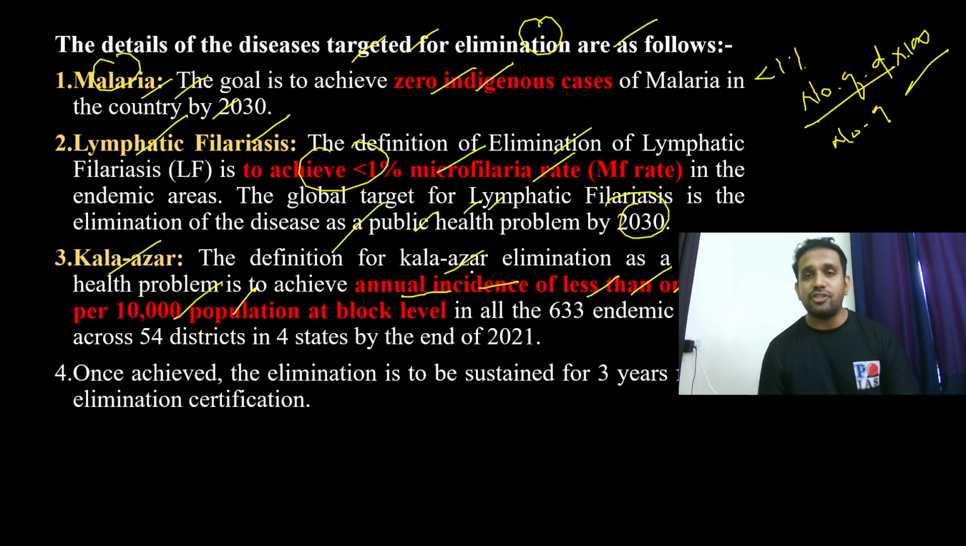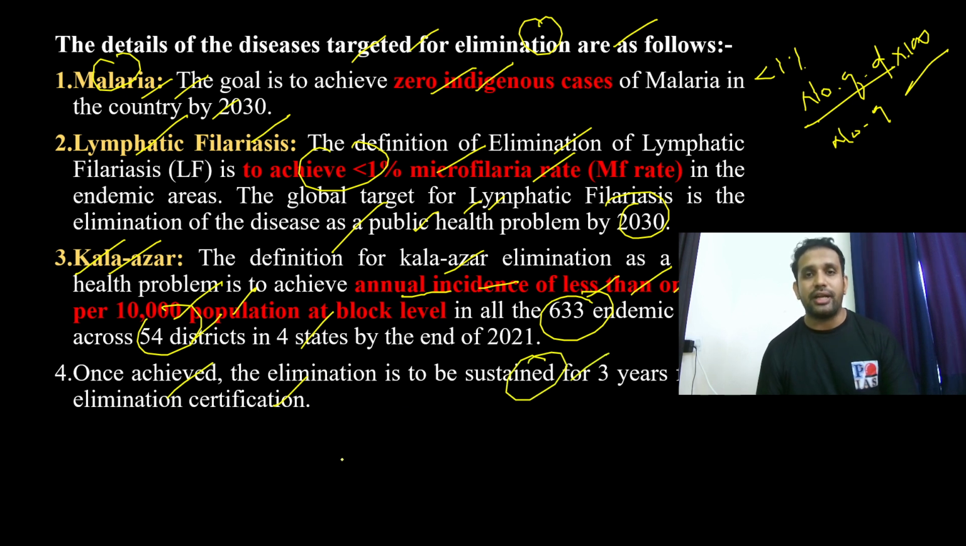At the block level, Kala Azar has been more prevalent in some of the endemic blocks. There are 633 endemic blocks having high incidence of Kala Azar, across 54 districts, and 4 states, the empowered action group states, UP, Bihar, Chhattisgarh and so on, where you see this disease more prevalent. The moment we achieve Kala Azar elimination, that status we have to